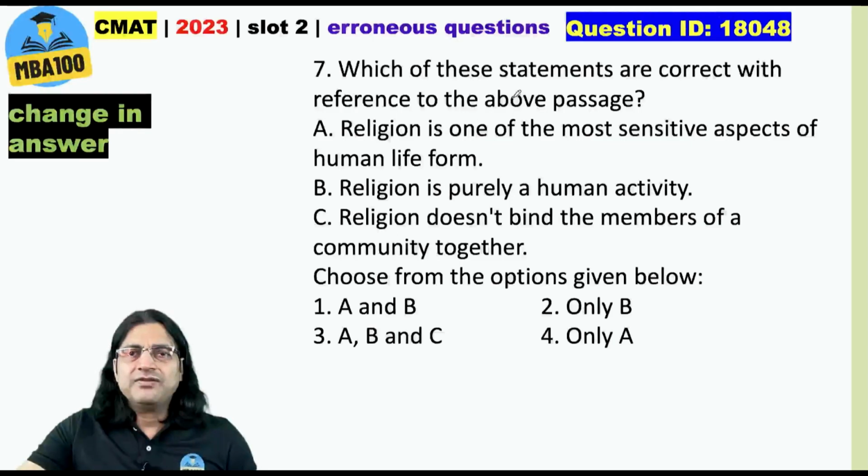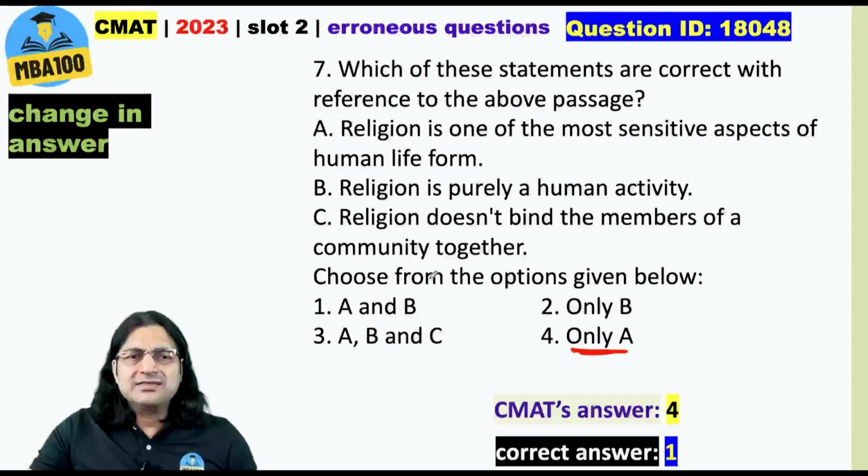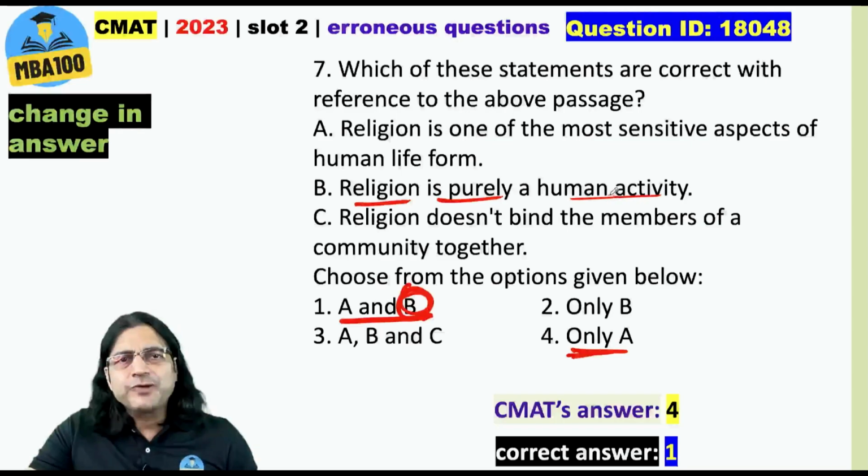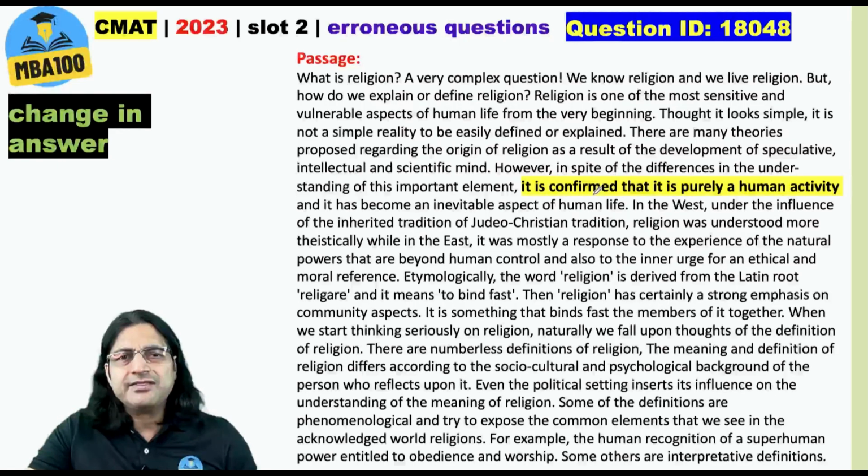What about this one? Which of these statements are correct with reference to the above passage? There was only one passage, right? Here, the given answer is only A. Okay? Our answer is this one, A and B. Okay? This is CMAT's answer, only A. Our answer is A and B. Okay, so from where can we get B? Look at statement B. Religion is purely a human activity. This is very clearly given in the passage in as many words. Look at the passage. This is the passage. Look at this particular statement. Does it come out? Yes, of course.